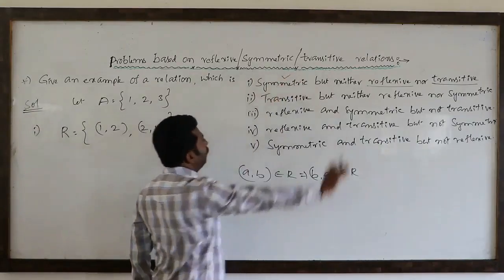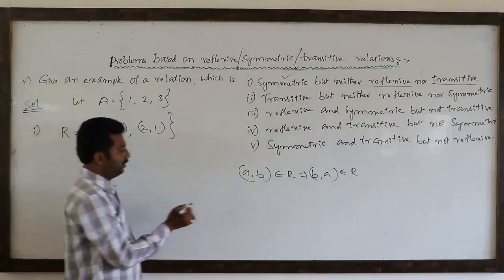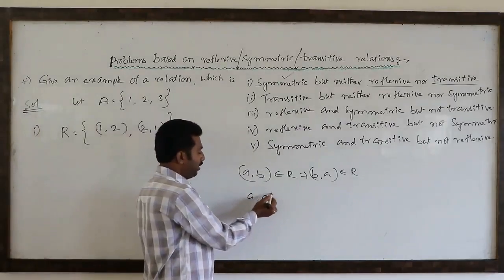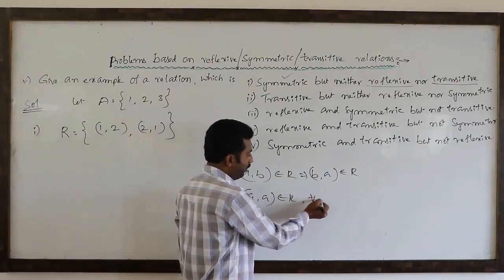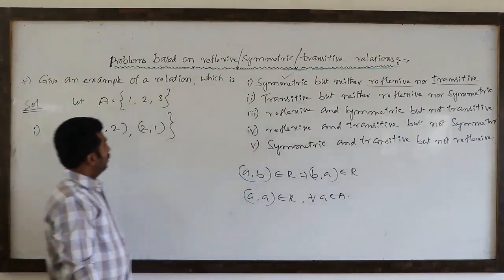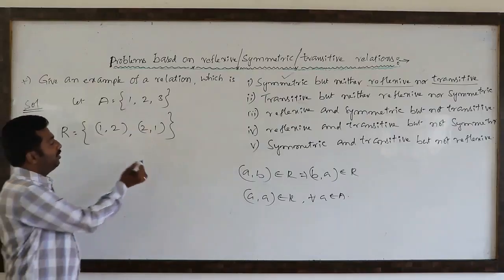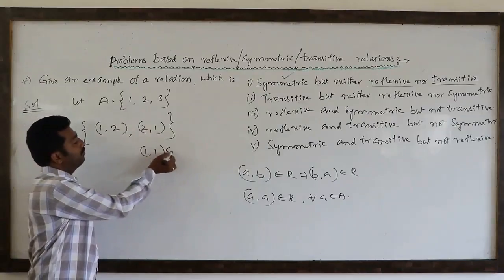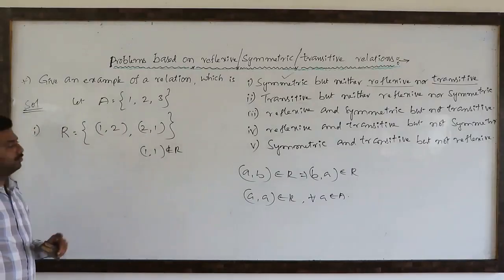Next, whether it is reflexive or not. What is reflexive nature? (a, a) should be there in capital R for every a belongs to the non-empty set. Suppose from the non-empty set, if you take 1, (1, 1) does not belong to capital R. So this is not reflexive.